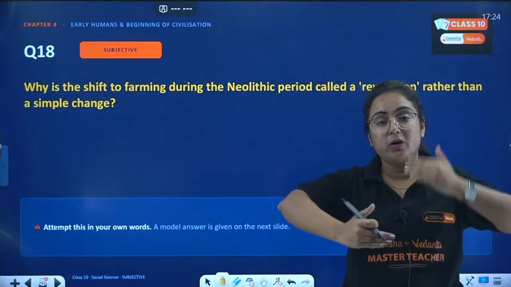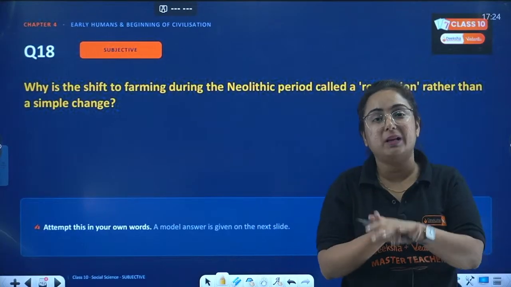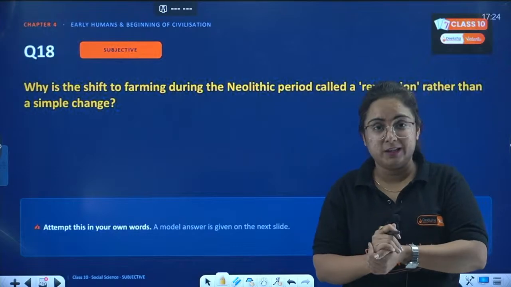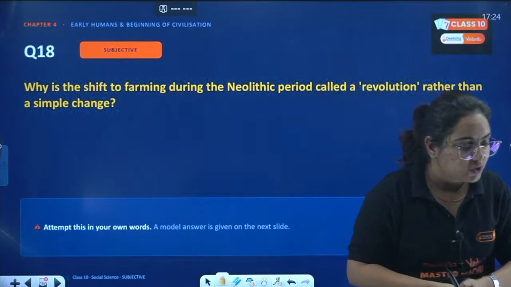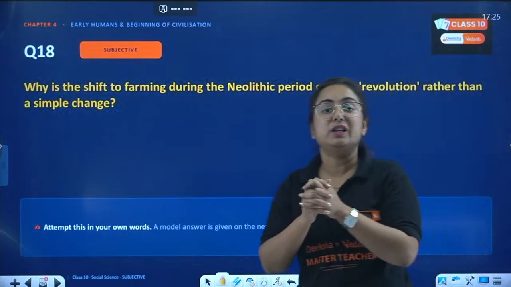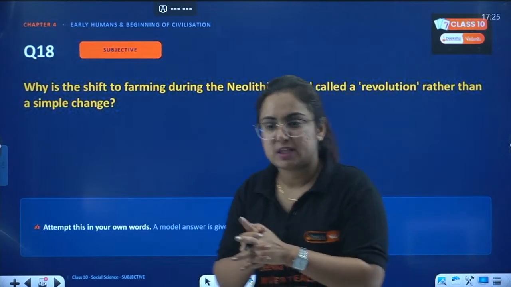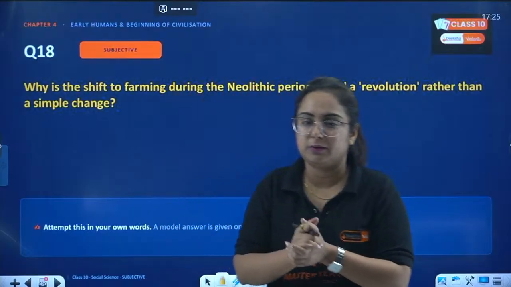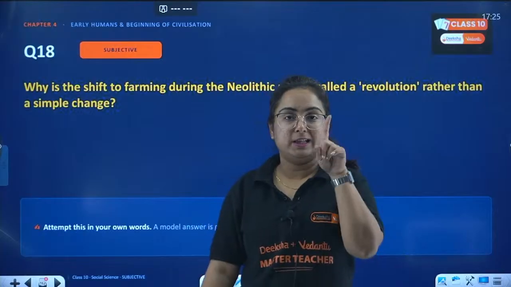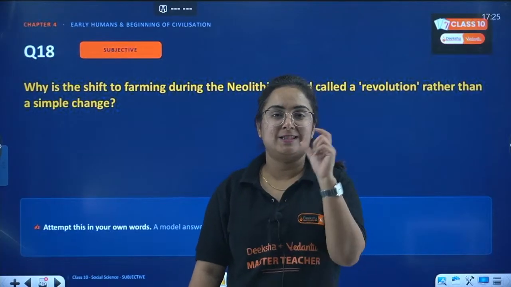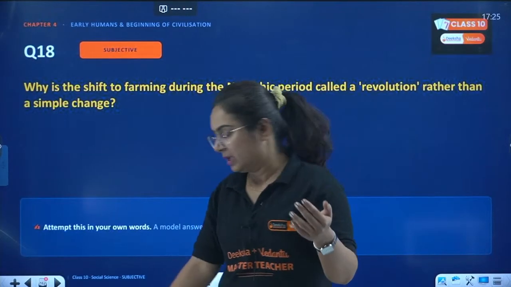As more and more development started, more settlements came up. Those settlements converted into kingdoms later. So hence it is known as a revolution and not just a change. Clear to everyone? And this is it. Attempt it today. Attempt the questions which I have written as the subjective questions. This will help you. Fine.